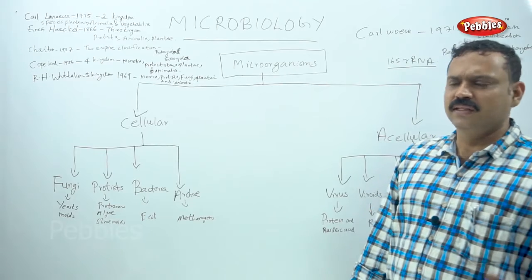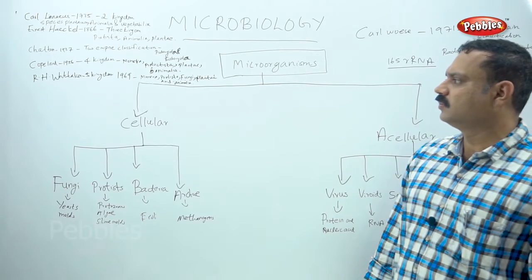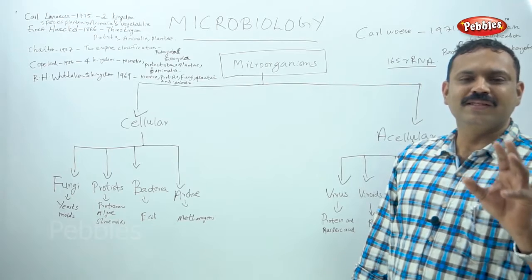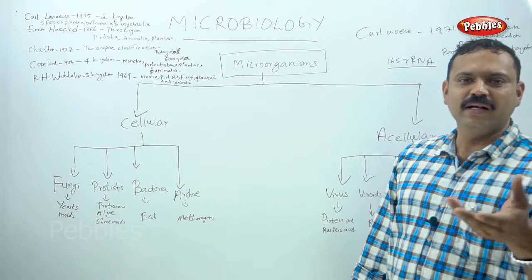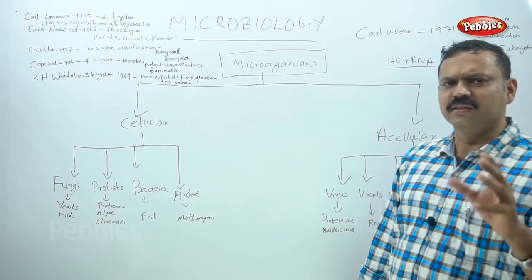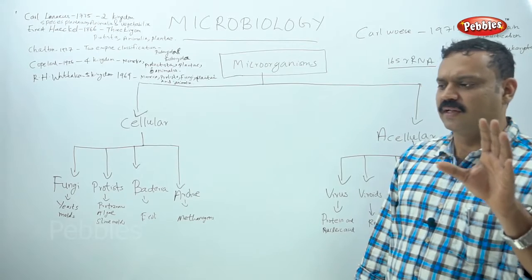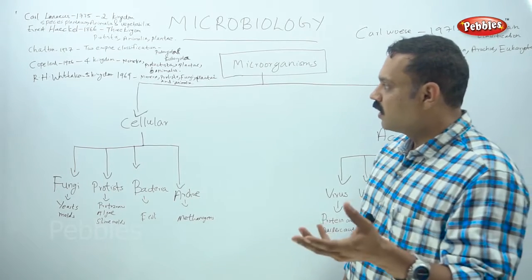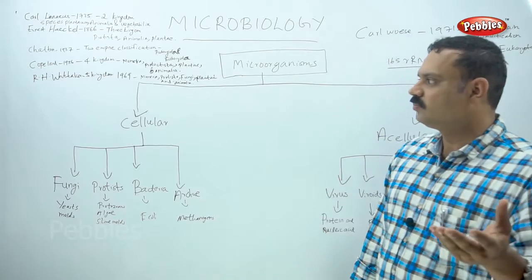After all these classification systems, R.H. Whittaker proposed a new system of classification, which is widely accepted. It is known as the five kingdom classification. Who proposed the five kingdom classification?